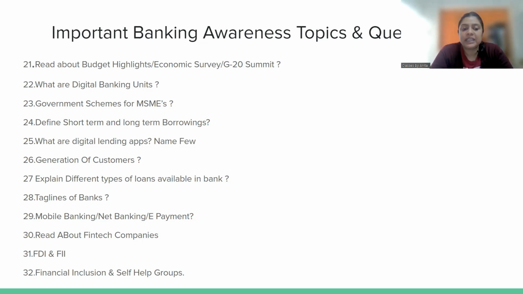Next is explain different types of loans available in bank. आपको पता होना चाहिए कौन कौन से loans बैंक में available हैं. आपका car loan है, आपका vehicle loan है, आपका two-wheeler loan है, आपका मुद्रा loan है. There are different types of loans in the bank. You should be aware of it.